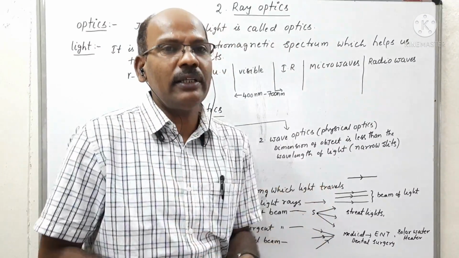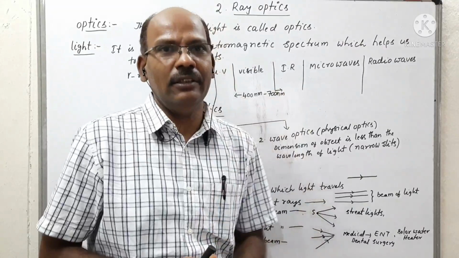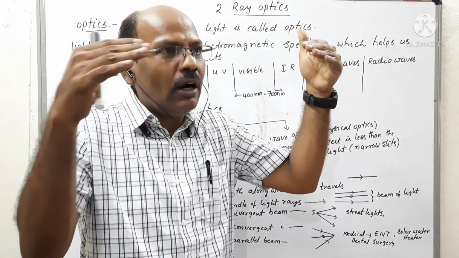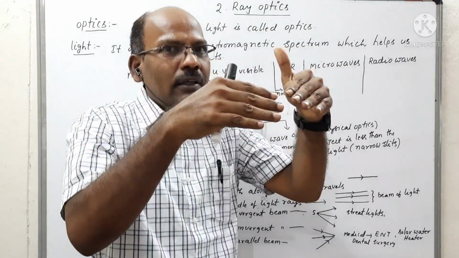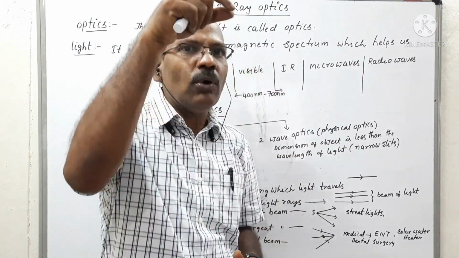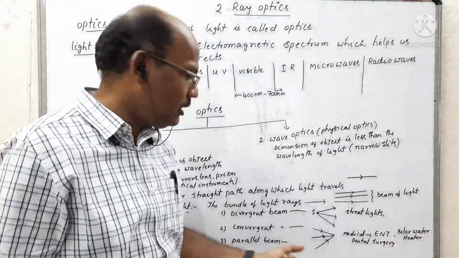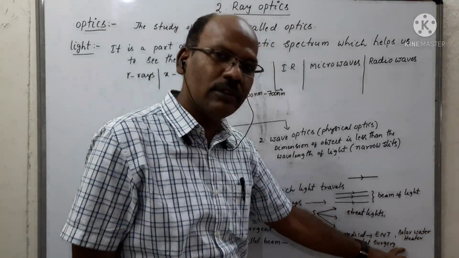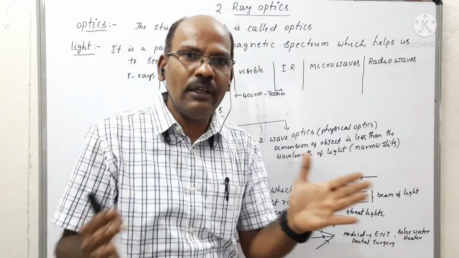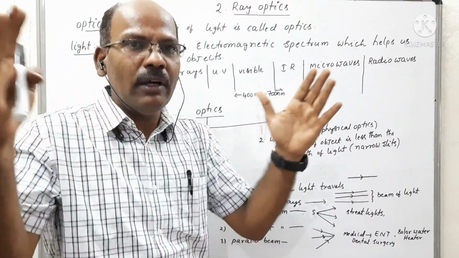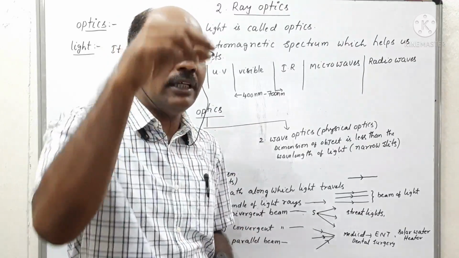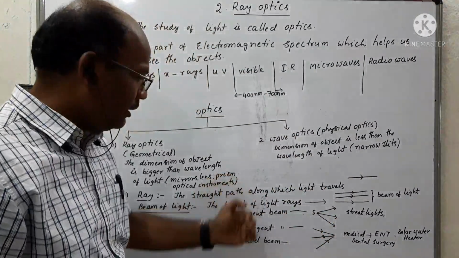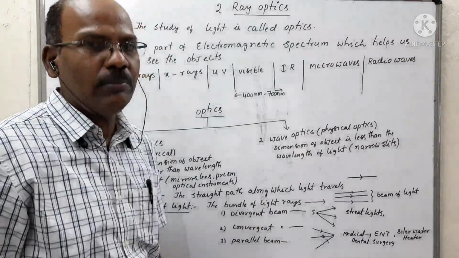In order to identify a cavity in the teeth, the dental surgeon focuses the light, where we observe all the light rays meeting at one common point. So that is called a convergent beam. In the case of solar water heaters, there also we observe the light rays coming from different directions converging at one common point. So such type of light rays are called a convergent beam of light rays.